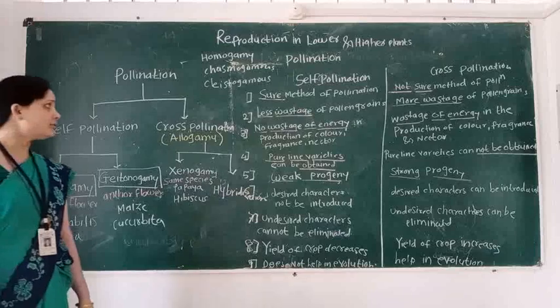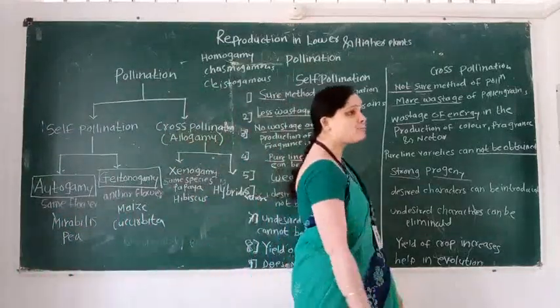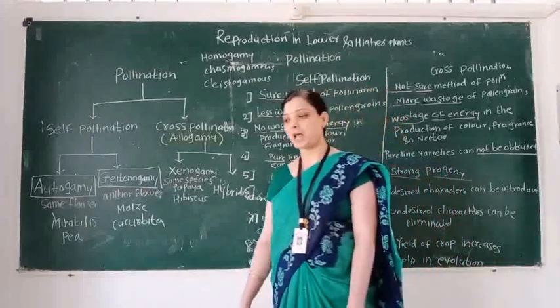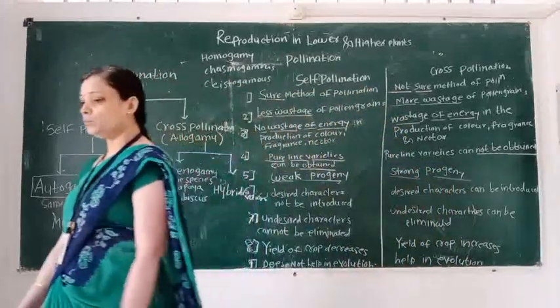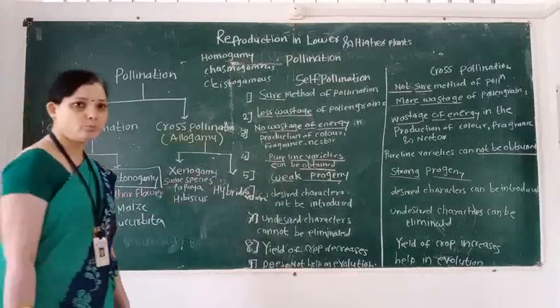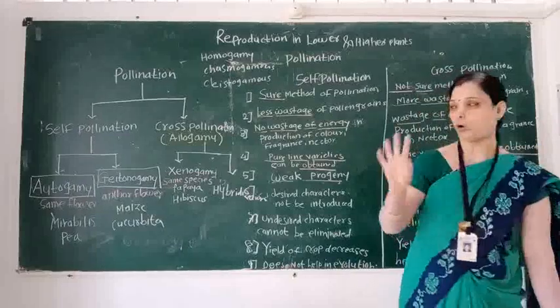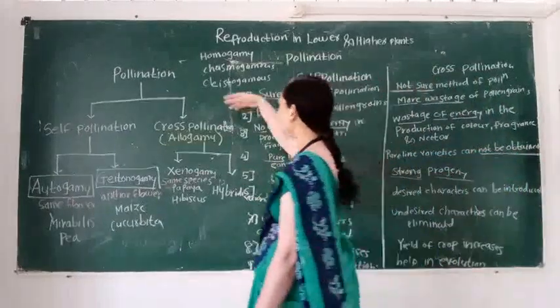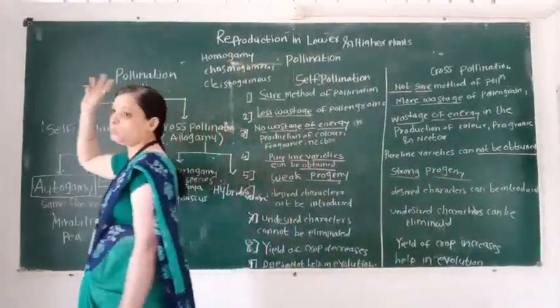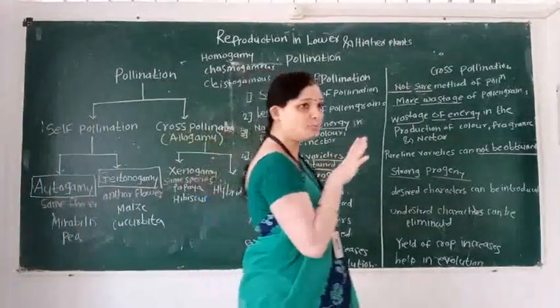Then another term, chasmogamous. Chasmogamous means when flowers are open. When flowers are open at all times, these flowers are called chasmogamous flowers, and this condition is called chasmogamy.